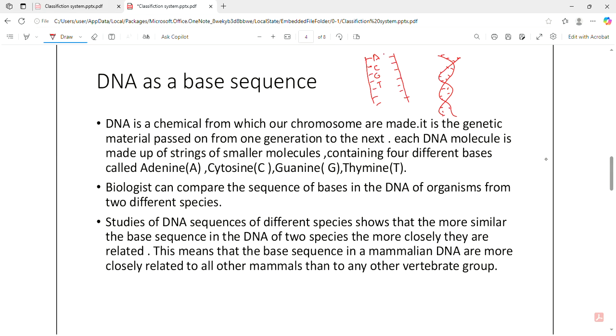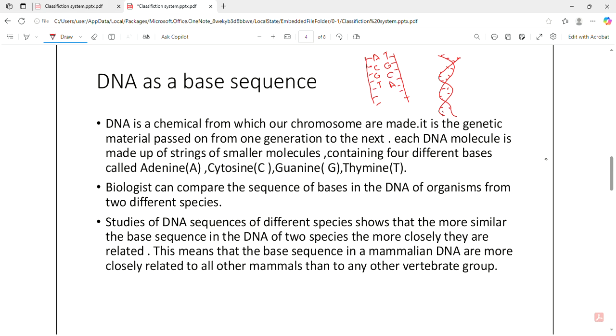A is always opposite to T, C is always opposite to G, G is always opposite to C, and T is always opposite to A. This is the base sequence. The 4 different bases called adenine, cytosine, guanine, thymine are represented by their first capital letter.